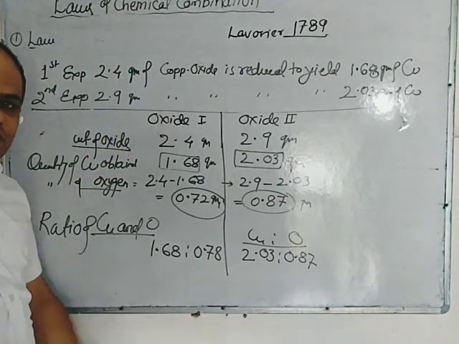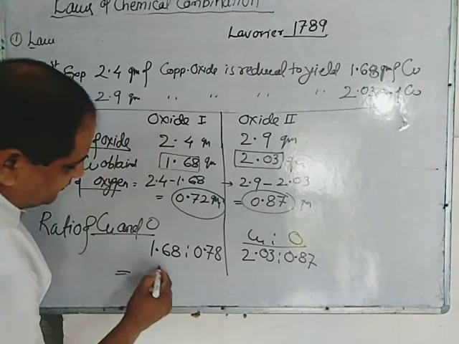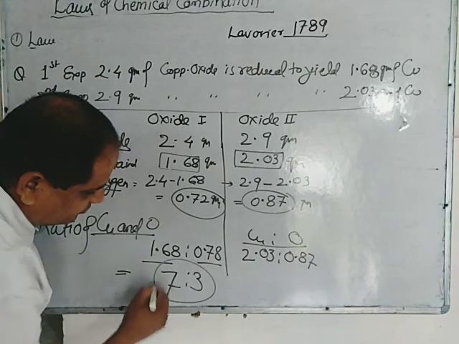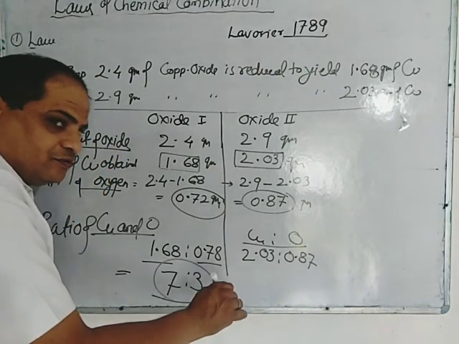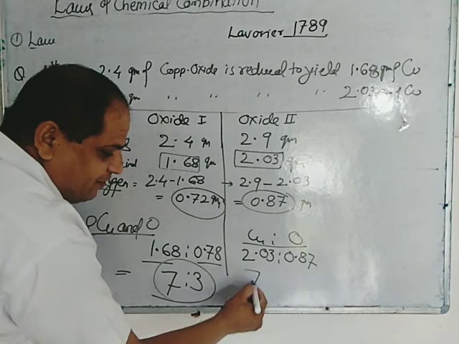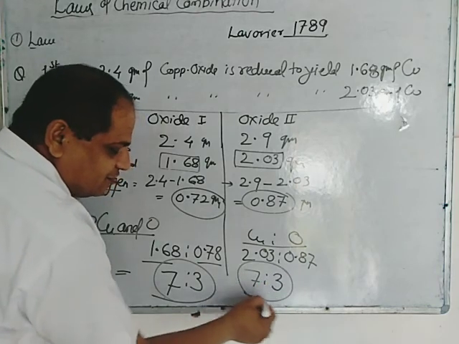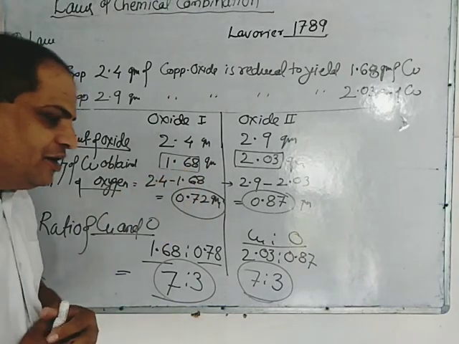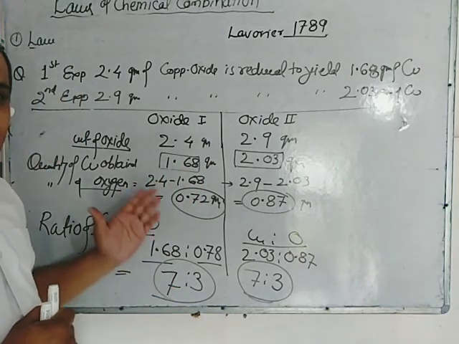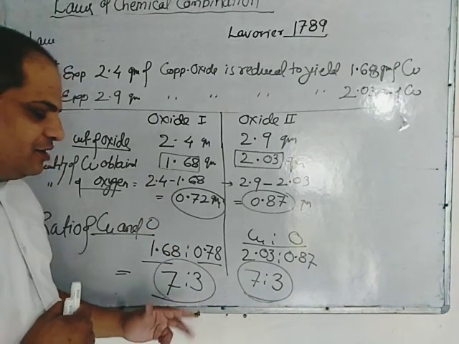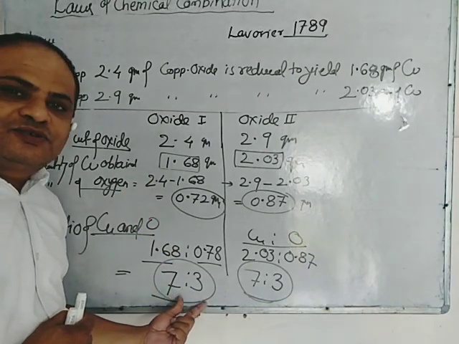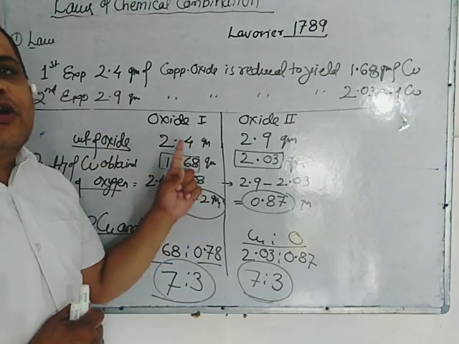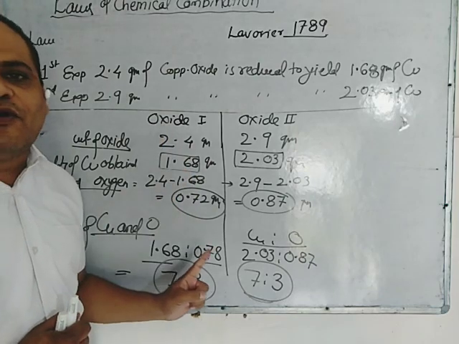This is very interesting to note here that this ratio is equal to 7:3, and this also results 7:3. So as we see that in both the oxides the ratio of copper and oxygen is found to be 7:3. So law of constant proportion is obeyed here.